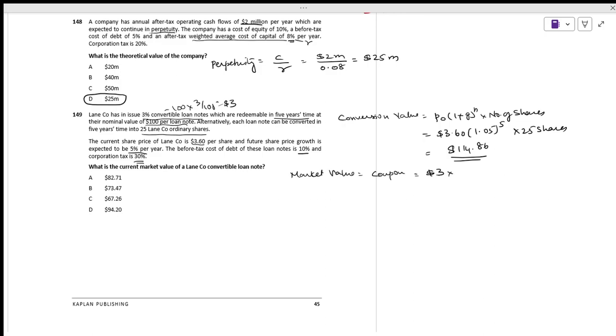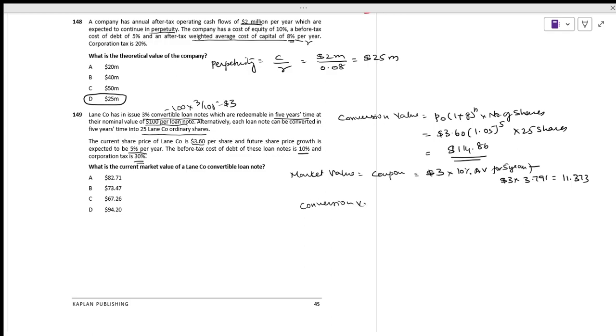At what rate do we have to take? We have to take the before-tax cost of debt, which is 10%. At the rate of 10%, the annuity value for 5 years comes to $3 times 3.791. 3 times 3.791 comes to 11.373. Now we have to take the conversion value.